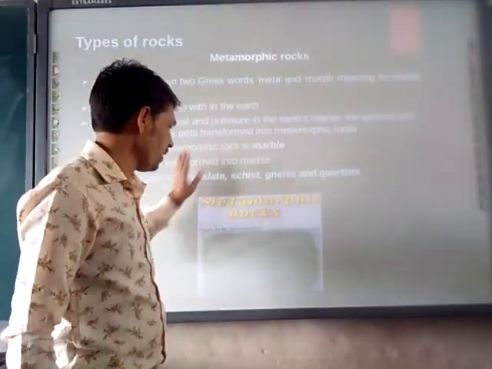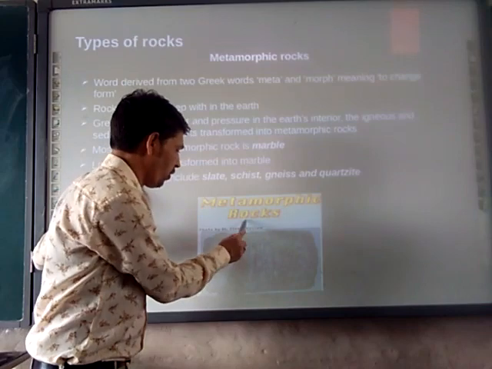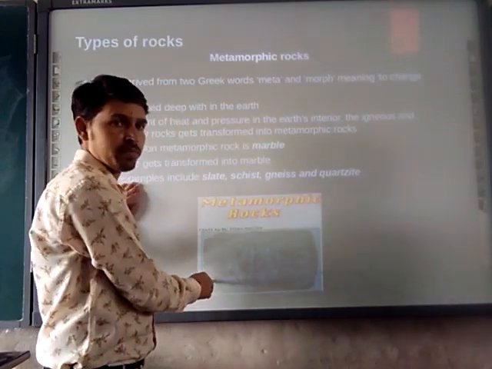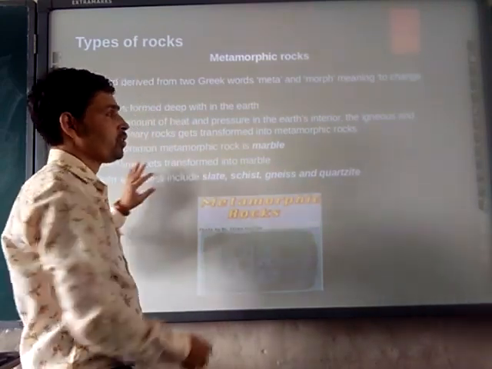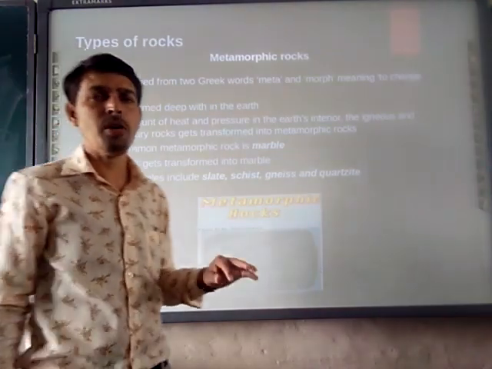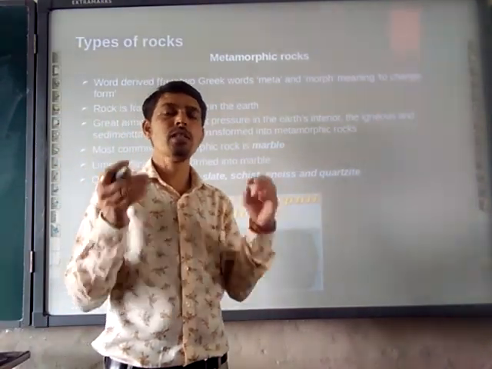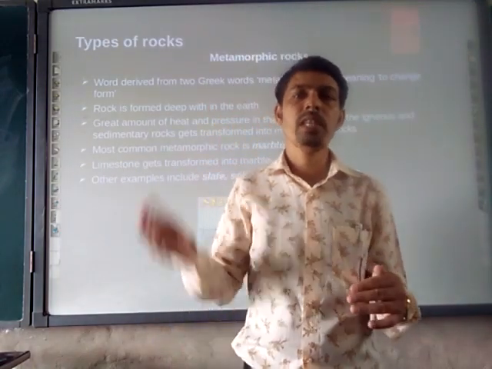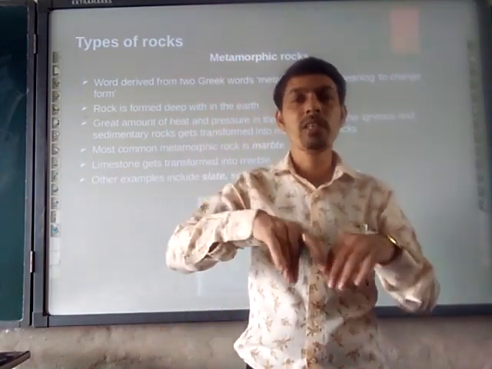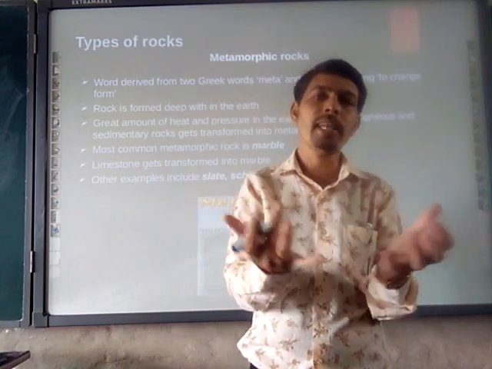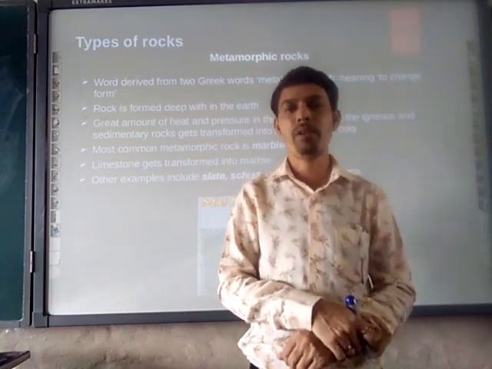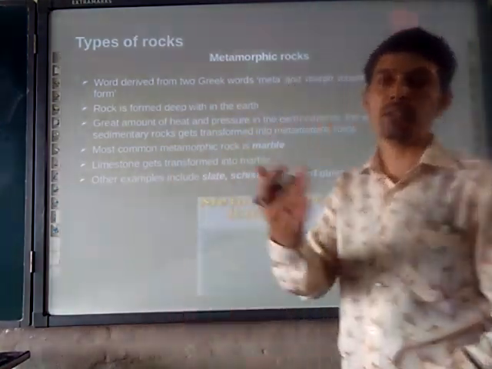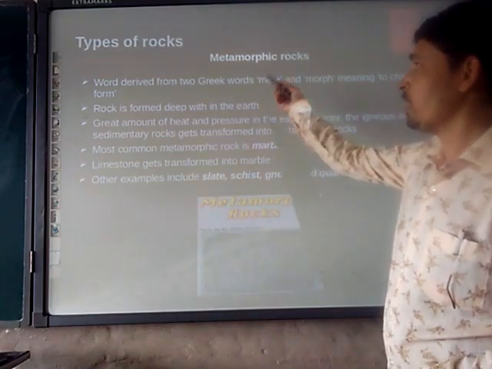Here we have the metamorphic rocks. It's one example. Here we will discuss how the metamorphic rocks are formed. Due to the heat and the pressure, igneous and sedimentary rocks change their forms. That type of rock is called metamorphic rock. So moving further to discuss in detail.